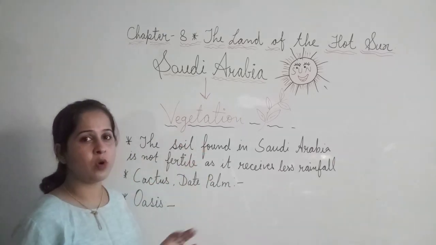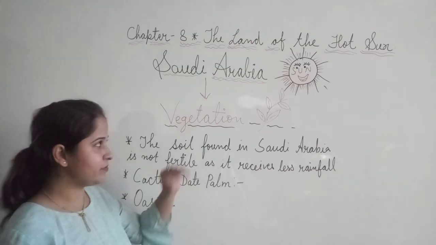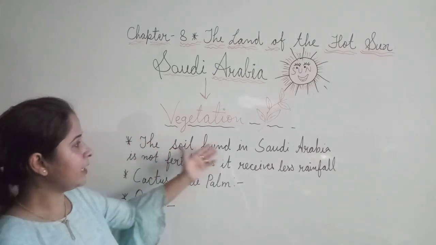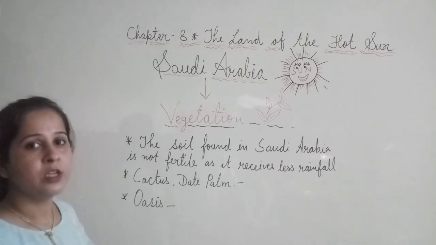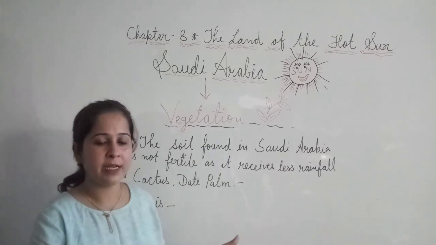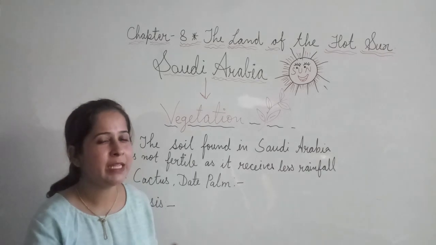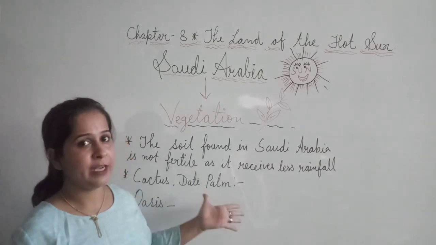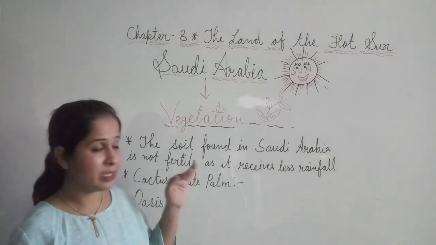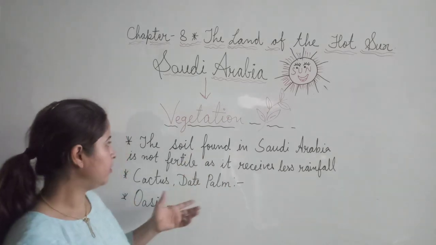So what kind of vegetation is it? Let's start. The soil found in Saudi Arabia is not fertile as there is little rainfall. As I said initially, we find very little rainfall, and due to this scarcity we find very little vegetation, almost none. Fine.